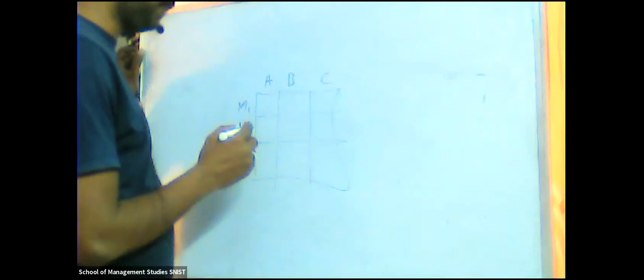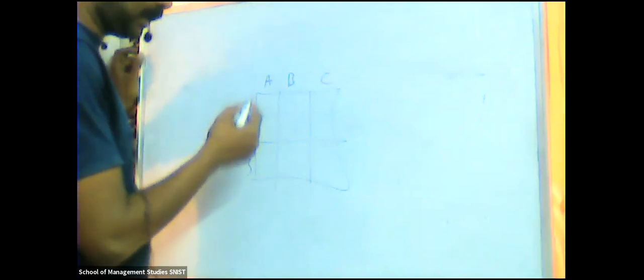Yes, sir. Now any one of you can please tell me the cost which is going to be incurred by that particular company if I assign M1 to A, or M1 to B, or M1 to C.